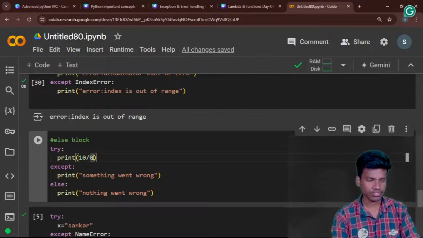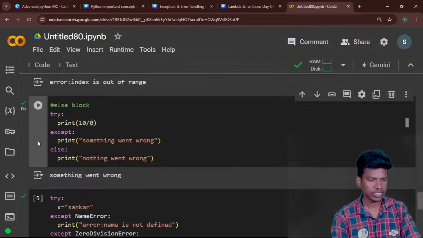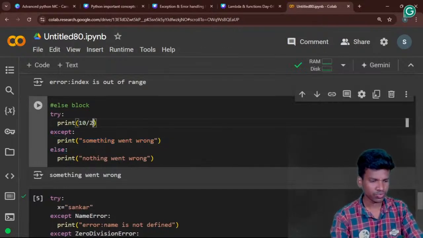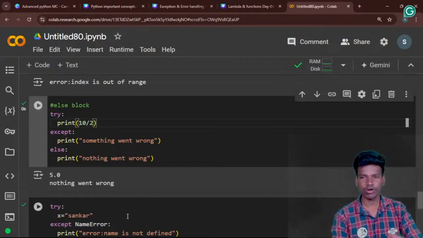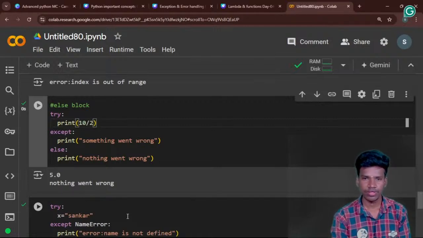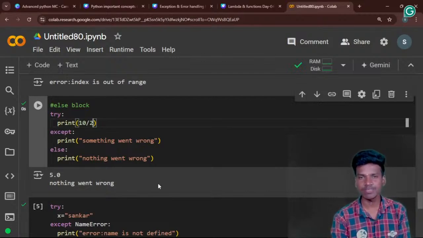now if we have an error, say a zero division error. Now I run this, and something went wrong is printed because except handles this error. Now I will use 2, right? 10 divided by 2. Automatically the answer will be executed. Then nothing went wrong, because there is no error. 10 divided by 2 is possible, right? 2 into 5 is 10. Automatically the output will appear, and also else will handle this one, so else will say nothing went wrong. Okay. So this is the example for the else block.